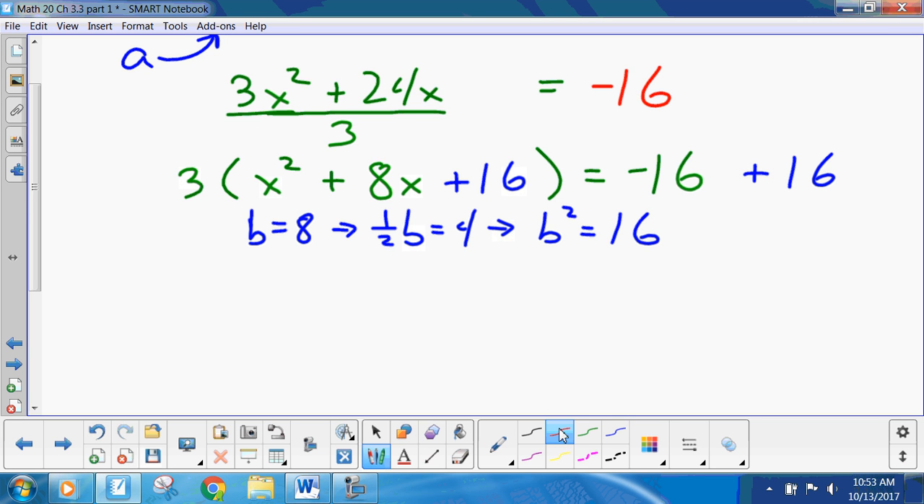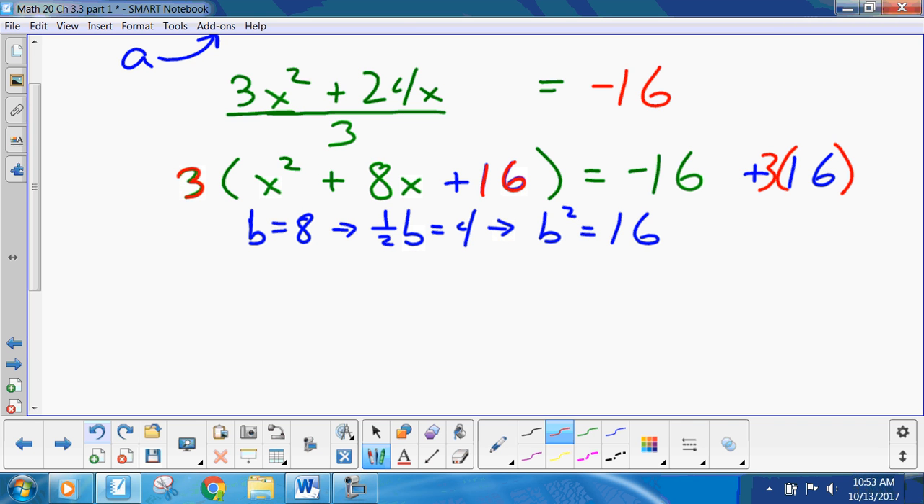Now, I made a boo-boo here. Everybody double check. My b value is 8. Half of 8 is 4. 4 squared is 16. I've added 16 to both sides. What's going on? Well, I know somebody's got it, but for everybody else, this is 3 times 16, because I factored out a 3. So what am I adding? 3 times 16. So I have to add 3 times 16 to both sides.